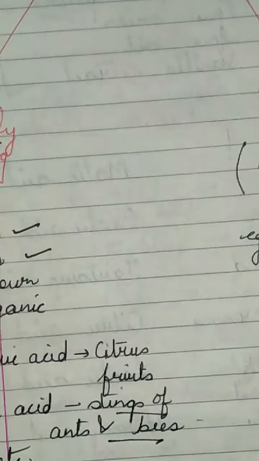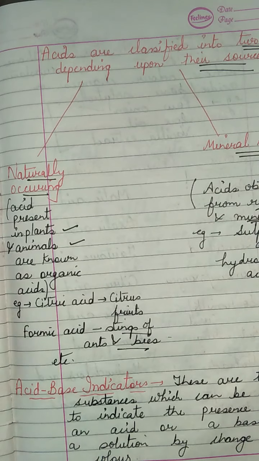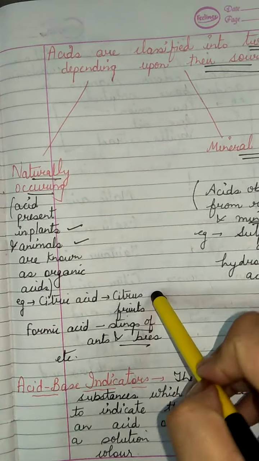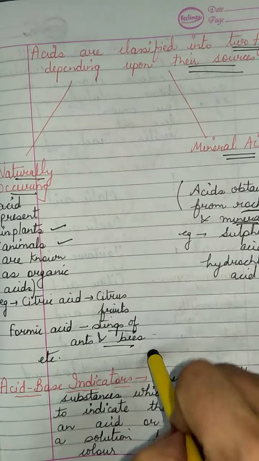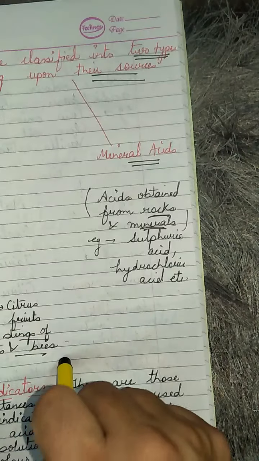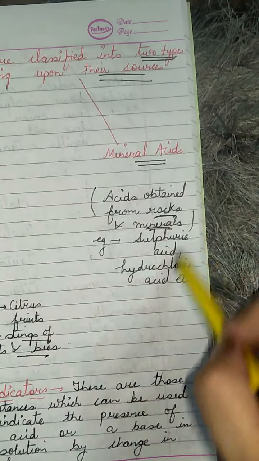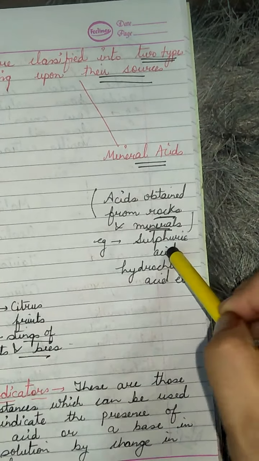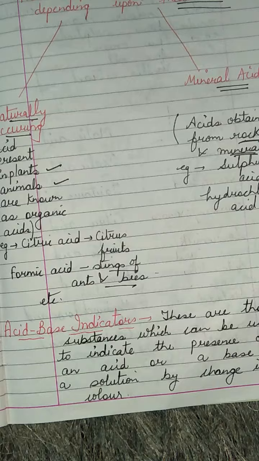For example, citric acid, which is present in fruits, and formic acid, which is present in the stings of ants and bees. Mineral acids are obtained from rocks and minerals. For example, sulfuric acid, hydrochloric acid, etc.